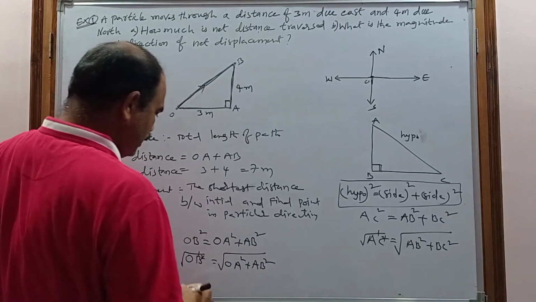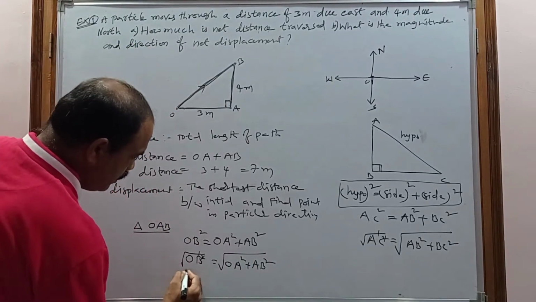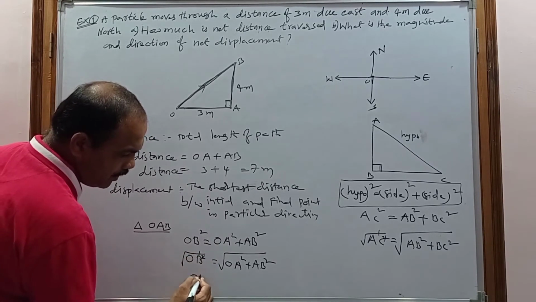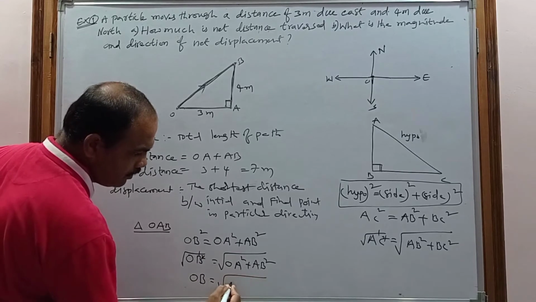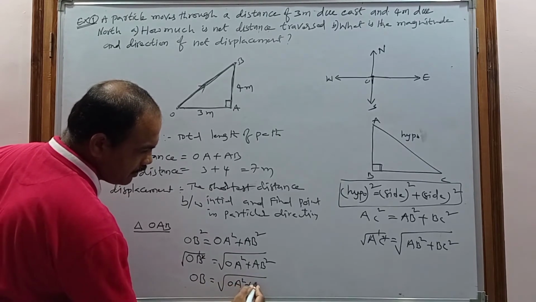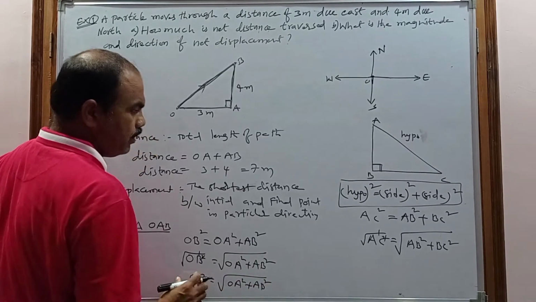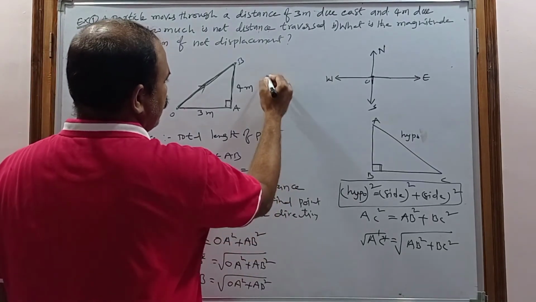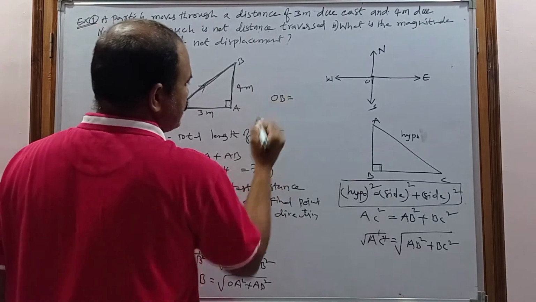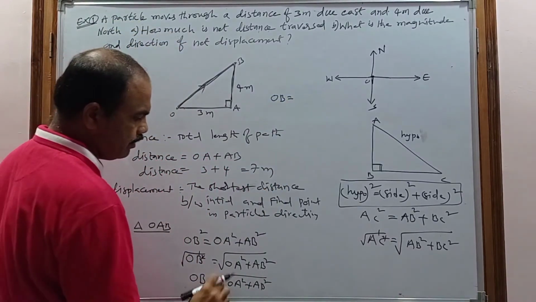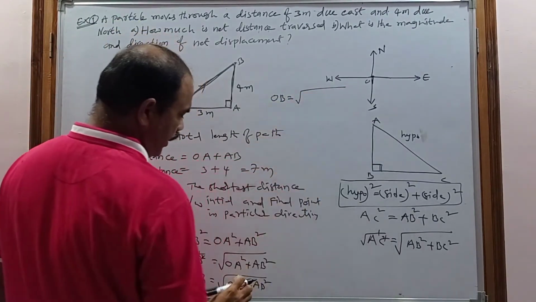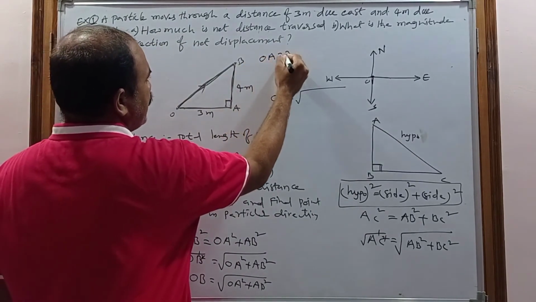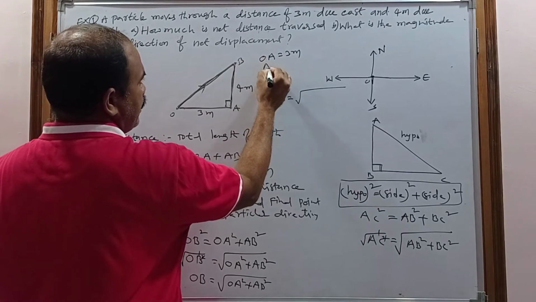So this OB is called the shortest path, known as displacement, equal to square root of OA square plus AB square. What is OA? OA is nothing but 3 meters, and AB is 4 meters.